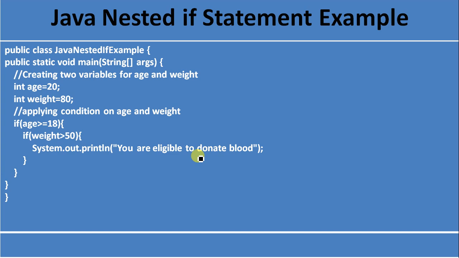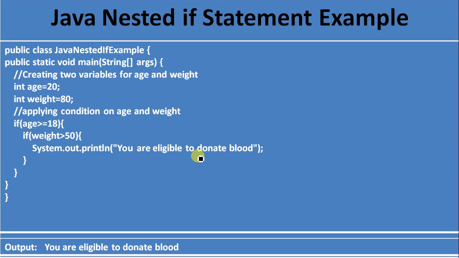So the output for this program will be you are eligible to donate blood, because age is 20 which is greater than 18. This condition is true, control comes inside, then check weight greater than 50, weight is 80, this condition is also true. So the output will be you are eligible to donate blood. Let me show you on Eclipse IDE.